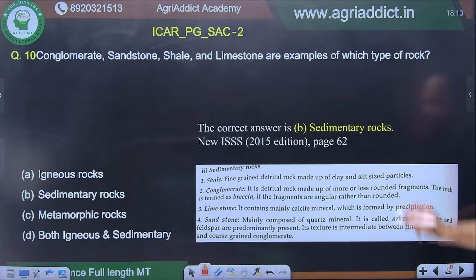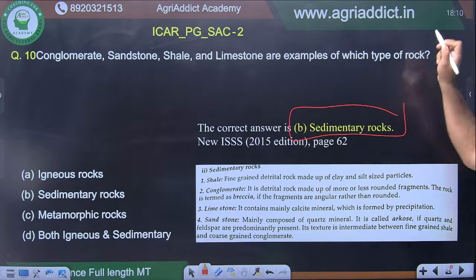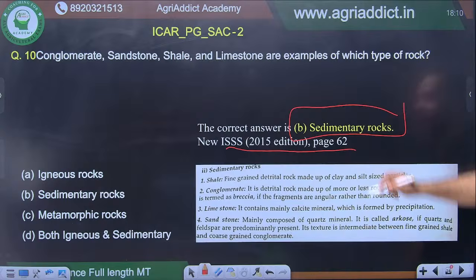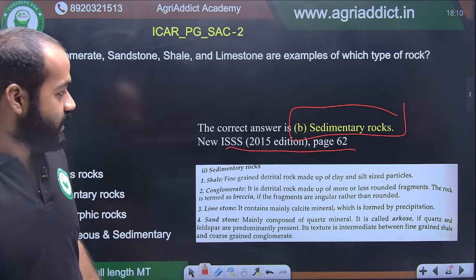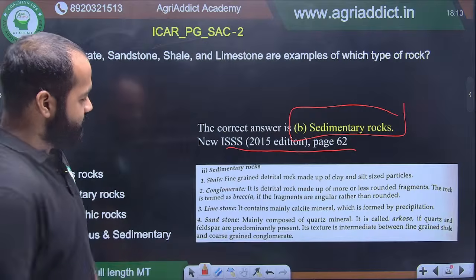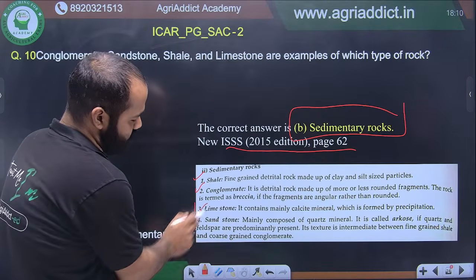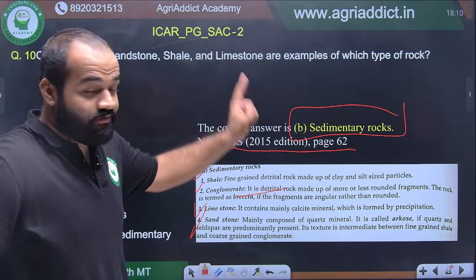So the correct answer to this is sedimentary rocks. Yes, I have given the source also. It is in new ISSS, page number 62. Here you can see the sedimentary rocks, shale, conglomerate, limestone, sandstone, and their properties are there. You have to remember these properties also.